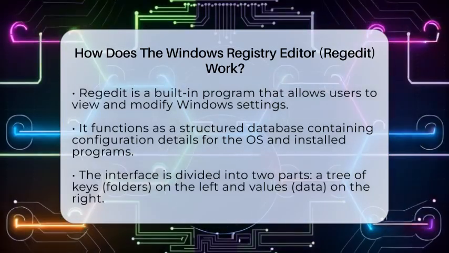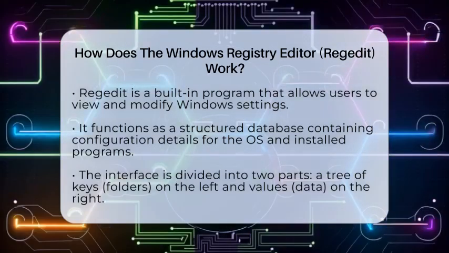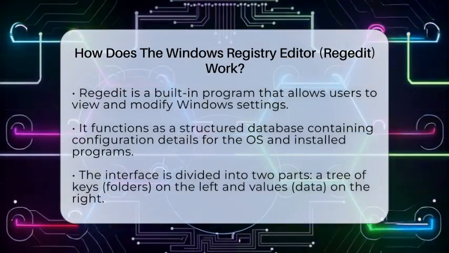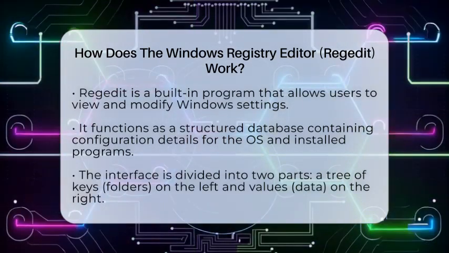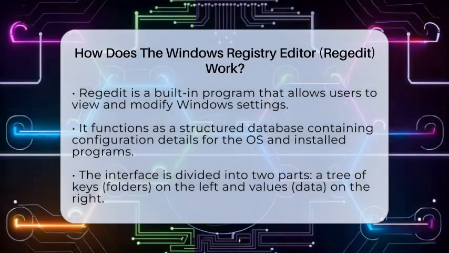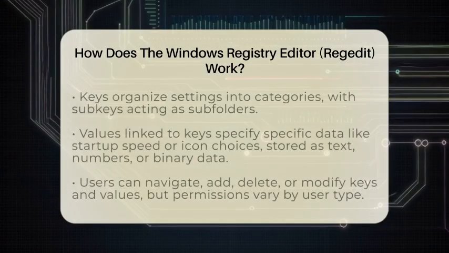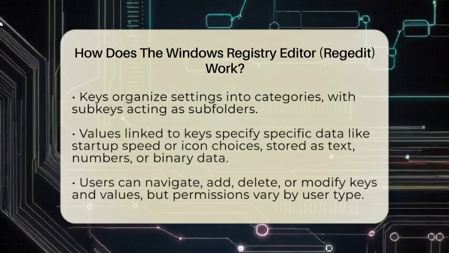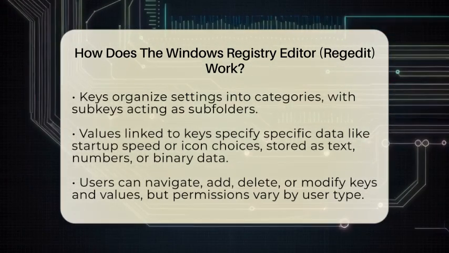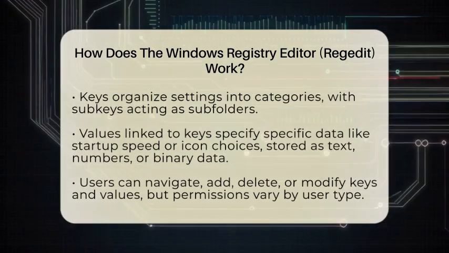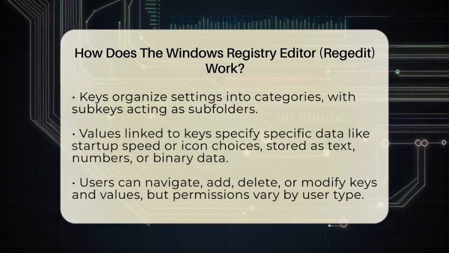Think of it like a giant digital filing cabinet filled with folders and files, but instead of paper, it's all stored electronically. Regedit shows this data in two main parts. On the left, you see a tree structure of keys, which are like folders. These keys organize settings into categories. When you click on a key, it expands to show subkeys, which are like subfolders. On the right side, you see values linked to the selected key.